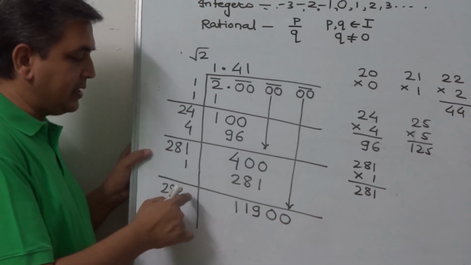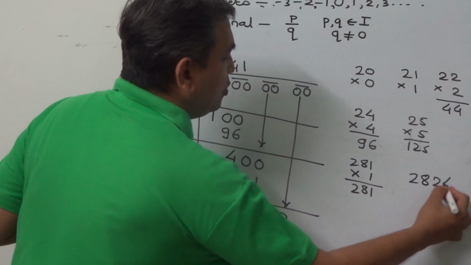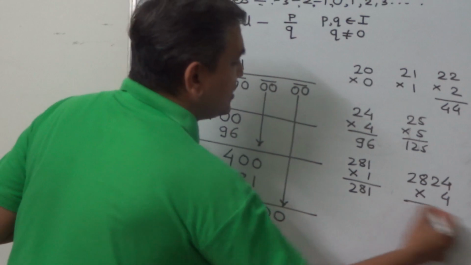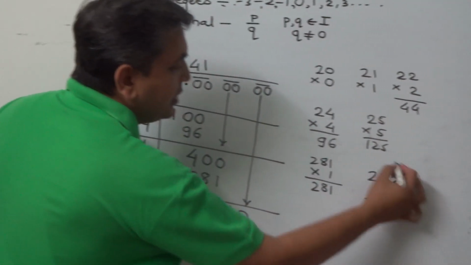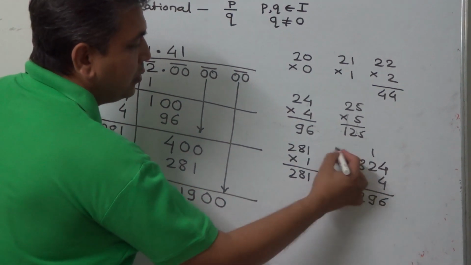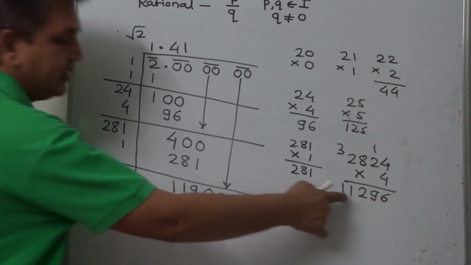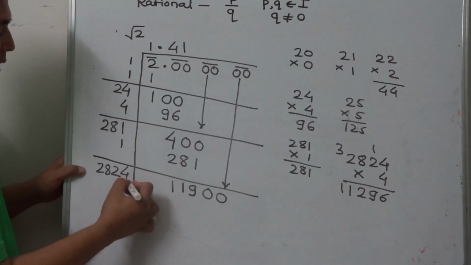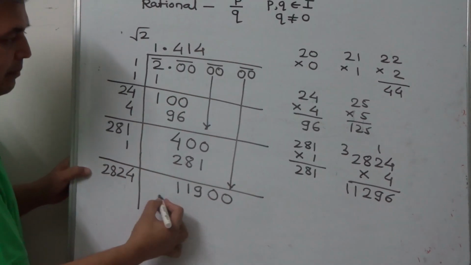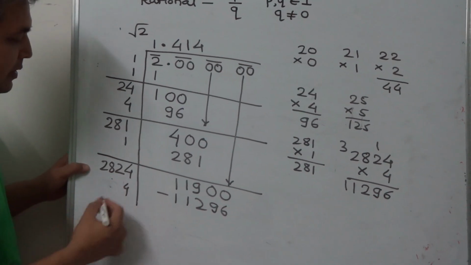Now we have to write some number over here. So that number will be 2824 into 4. Let us check this. 4 4s are 16, carry 1, 4 2s are 8 plus 1, 9, 4 8s are 32, carry 3, 4 2s are 8 plus 3, 11. This number is smaller than this. So we have to write 4, minus 11296, plus 4 here.